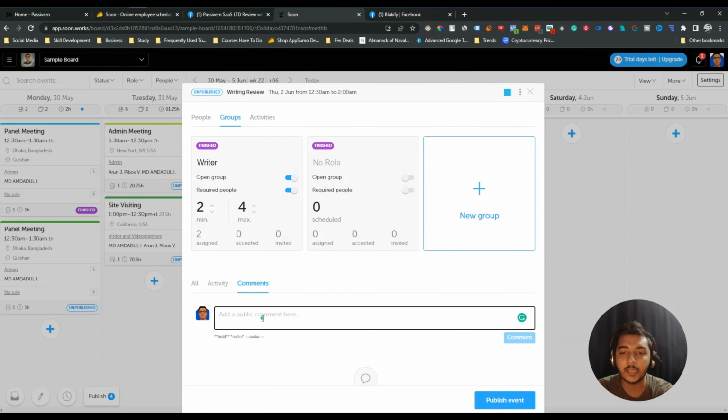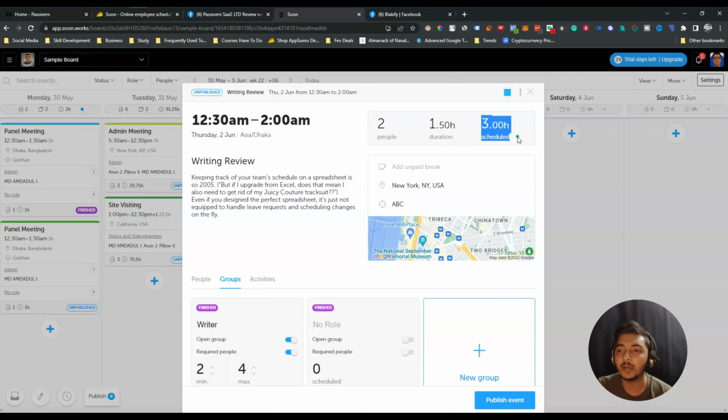You can see how many people you have been assigned from here, the duration of work, and the amount of time for scheduling, and location. Unpaid break you can add from here. And then you can see the sub location, and you can see the map basically. So these are the things, guys. I hope you get the idea. You can duplicate it from here. You can make a template from this task. You can save this template as a PDF also. So these are the things.